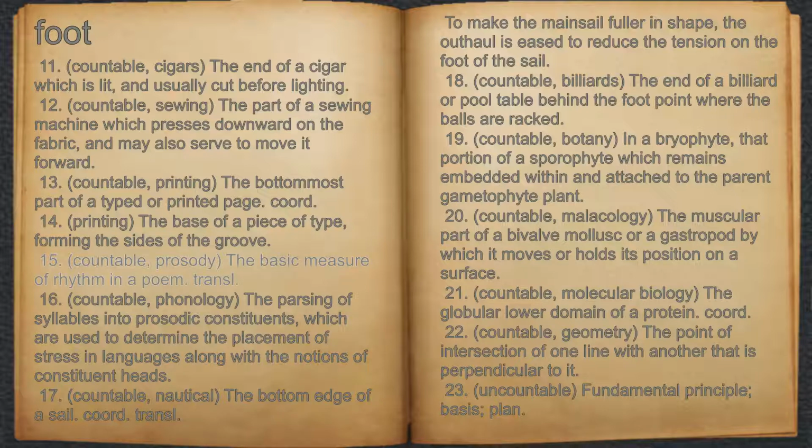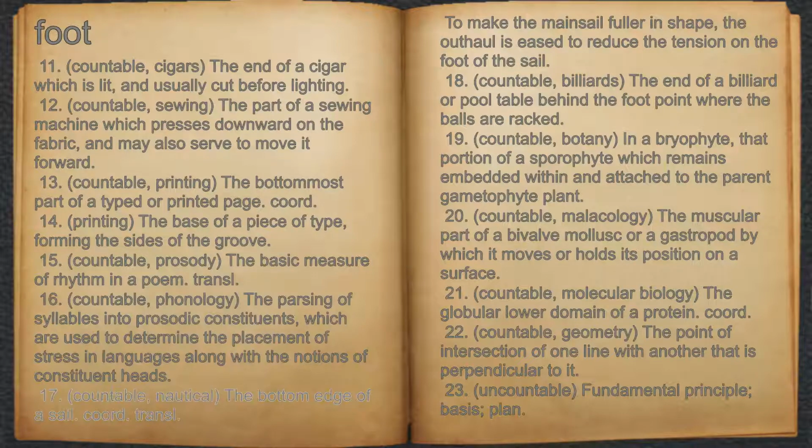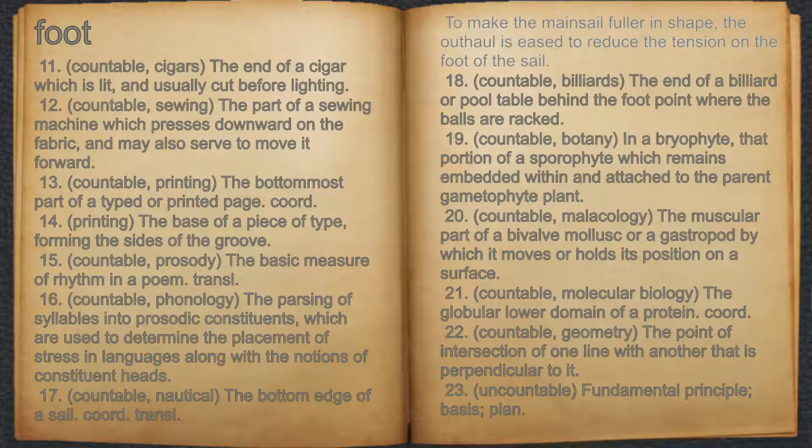15. Countable, prosody, the basic measure of rhythm in a poem. 16. Countable, phonology, the parsing of syllables into prosodic constituents, which are used to determine the placement of stress in languages along with the notions of constituent heads. 17. Countable, nautical, the bottom edge of a sail. For example, to make the mainsail fuller in shape, the outhaul is eased to reduce the tension on the foot of the sail.